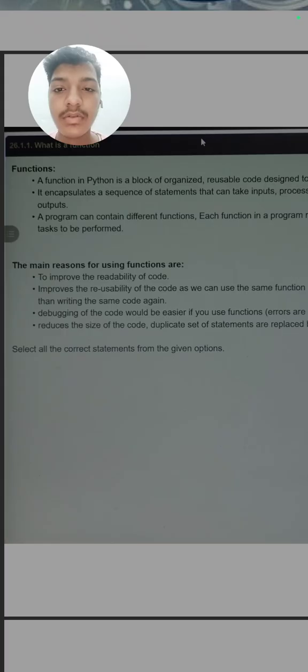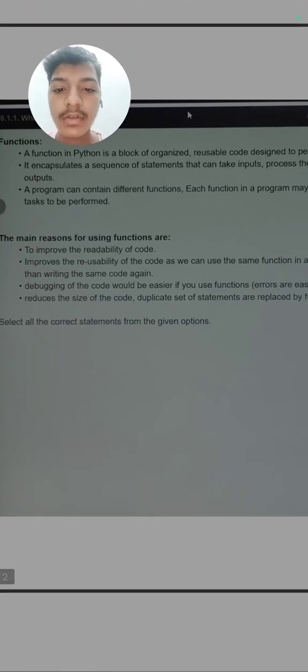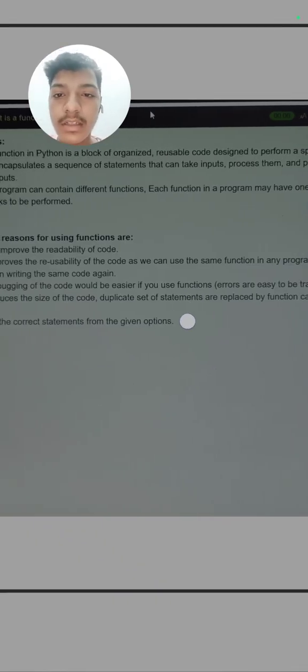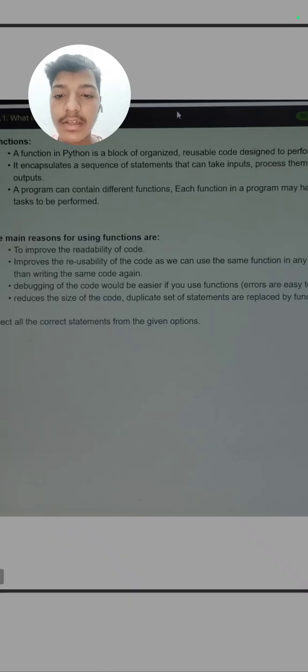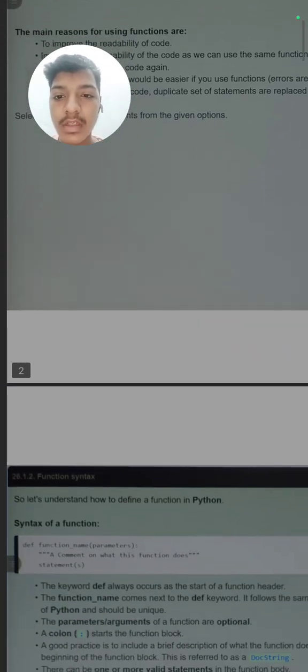Like I have said, if we want to add two numbers, we can create a function and we can call the function. This is a new term, how we can call the function; we will see it also. Debugging of the code is easier if we use functions, errors are easy to find. And it also reduces the size of the code.